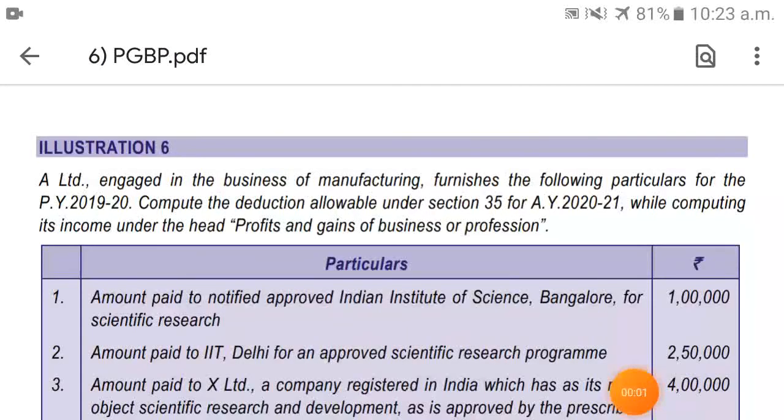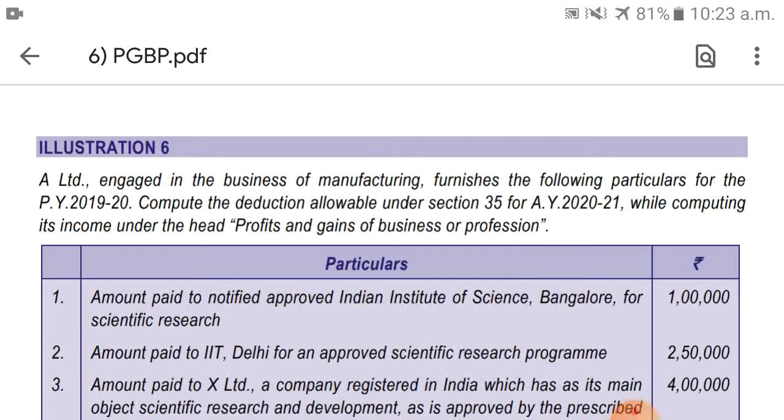Start with illustration number 6. A Limited, engaged in the business of manufacturing, furnishes the following particulars for the previous year 2019-20. Okay, compute the deduction allowable under section 35 for the assessment year 2020-21 while computing its income under the head profits and gains of business or profession.